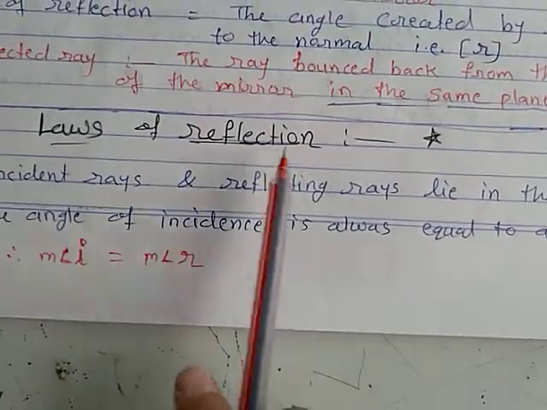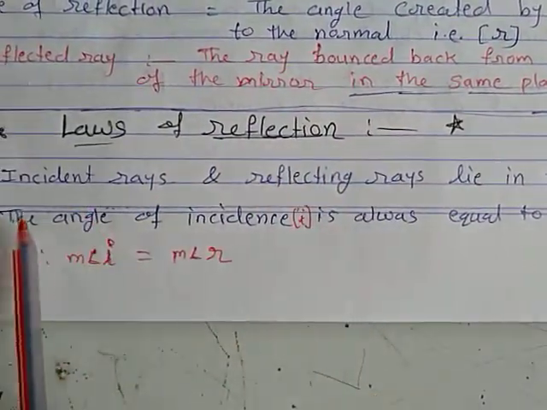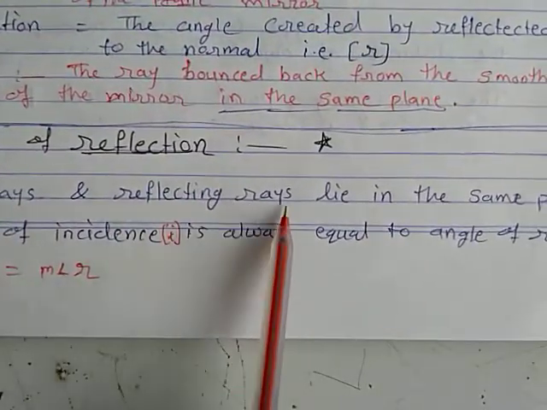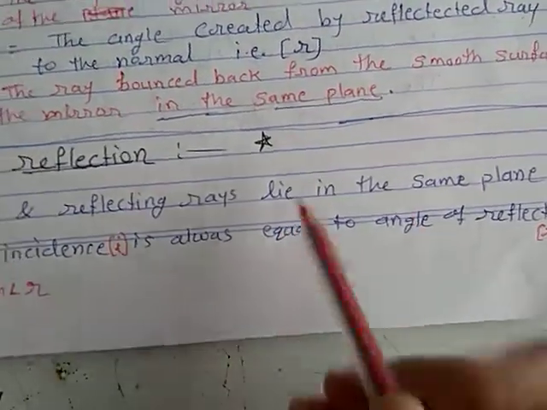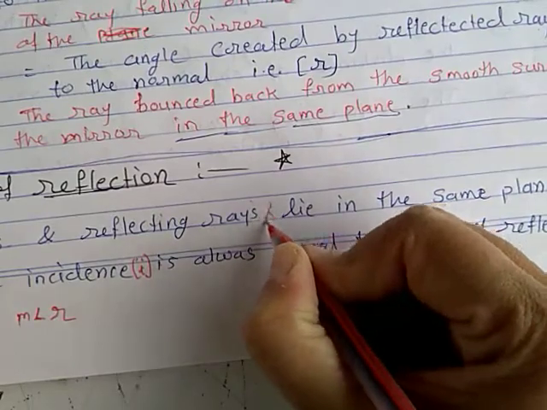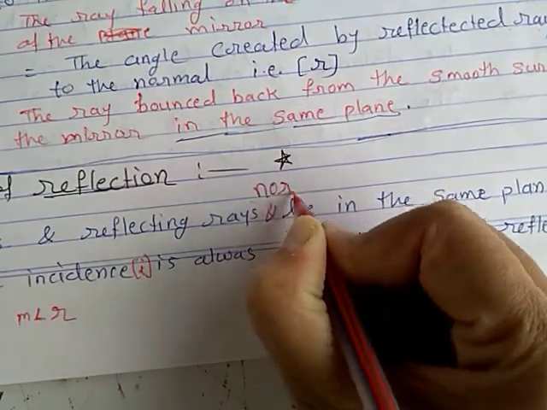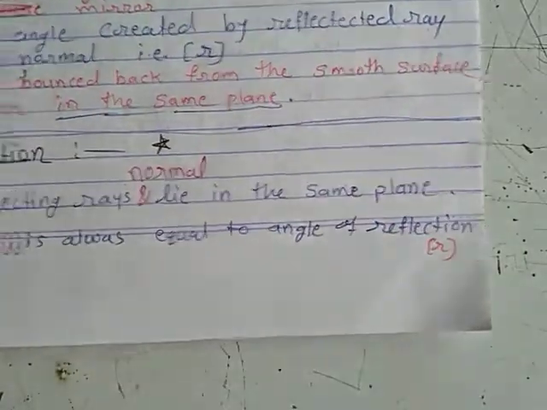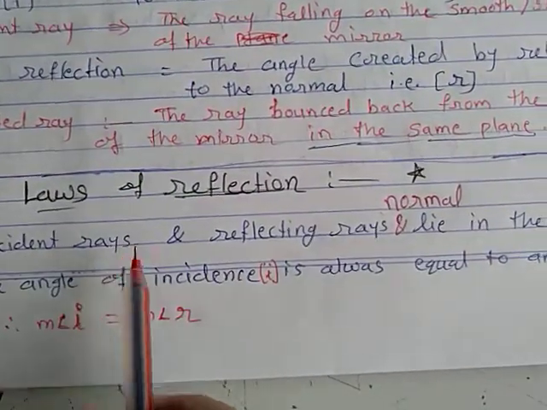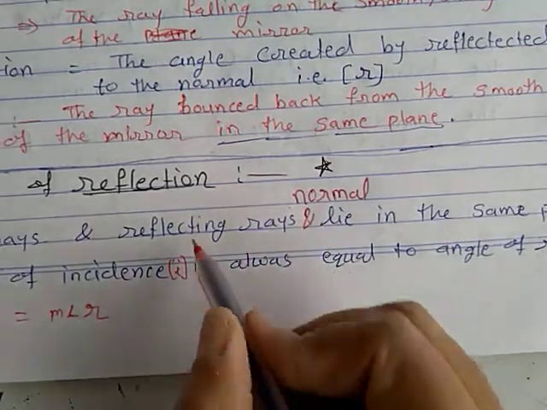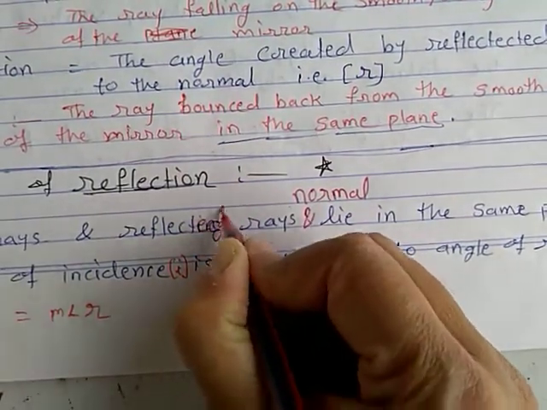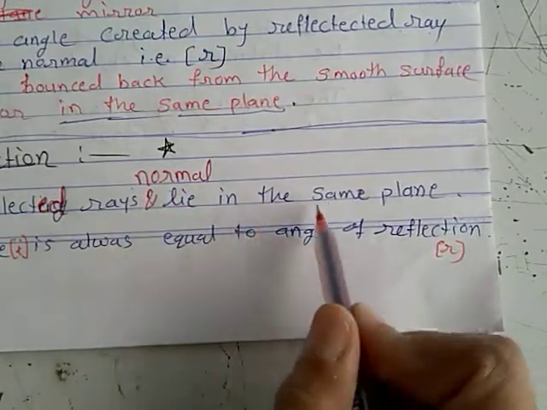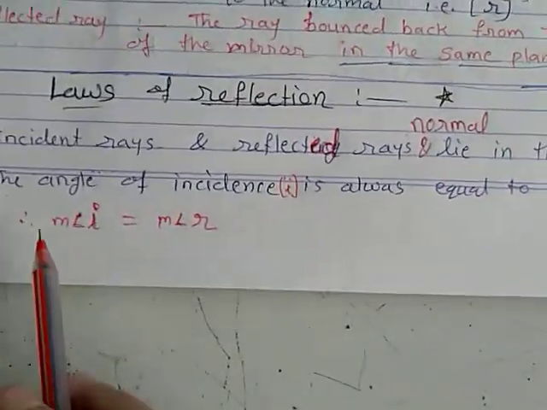So in the law of reflection, two laws are there. First, the incident ray, reflected ray and normal lie in the same plane.